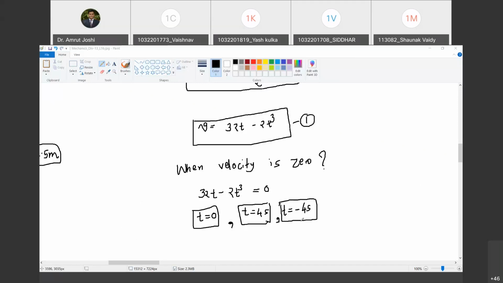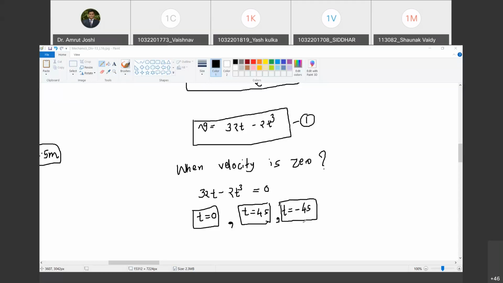Time cannot be negative is not the correct answer for this phenomenon. Why? Because let us try and understand what we mean by t equal to minus 4 seconds. What do you mean by t equal to minus 4 seconds? We had considered the object time to be taken 4 seconds before we had observed it. Yes. So t equal to 0 is the time instant at which the observer started observing the motion. Time t equal to minus 4 seconds refers to a time 4 seconds before the observer started observing. Are you with me? Yes, sir.